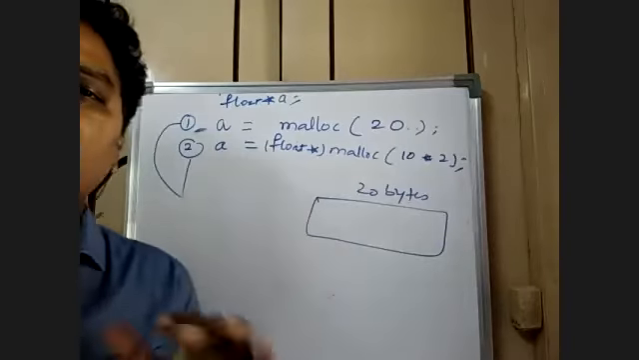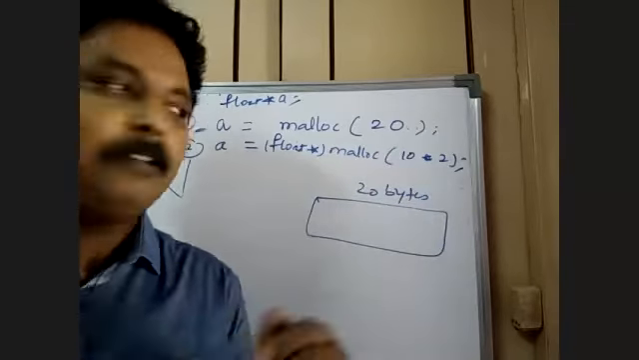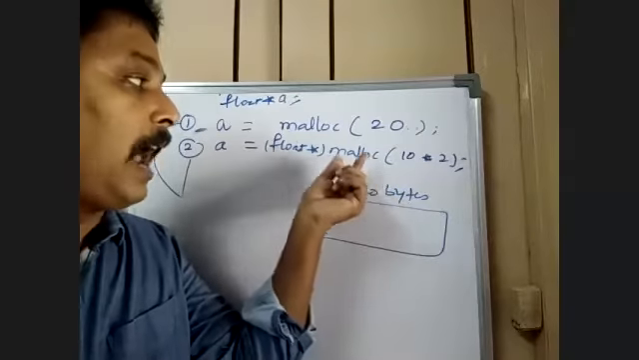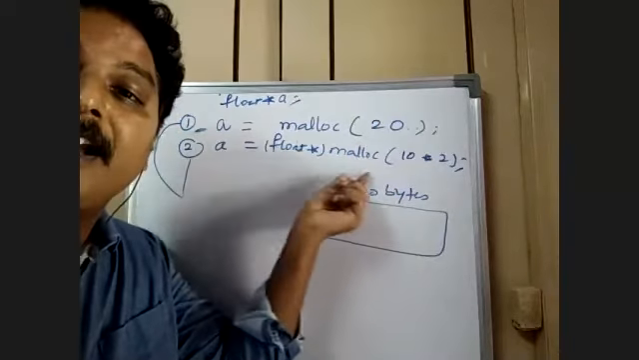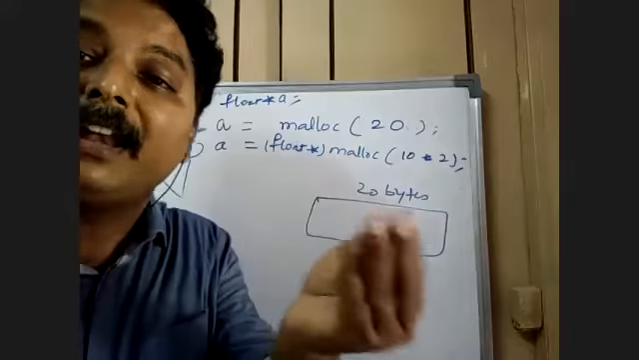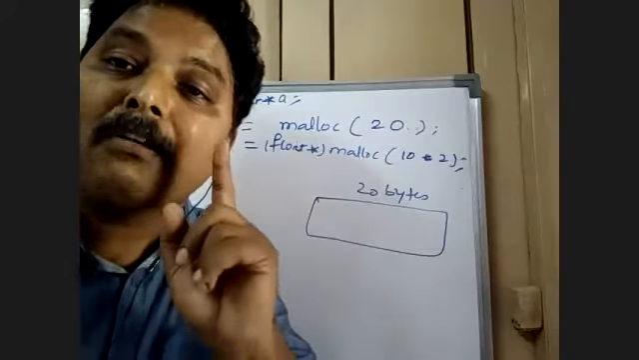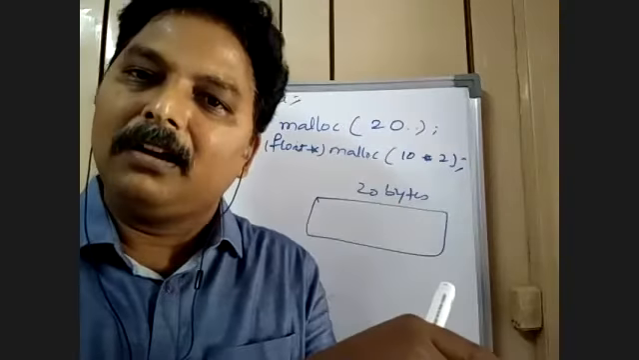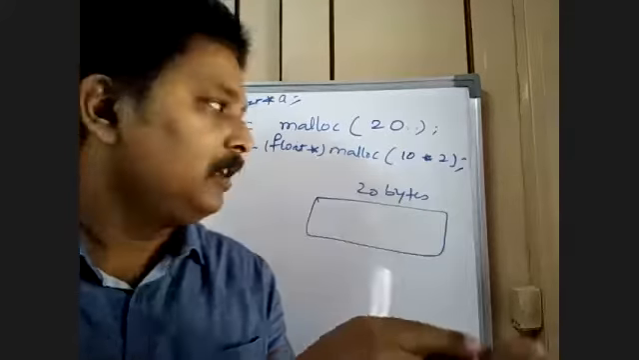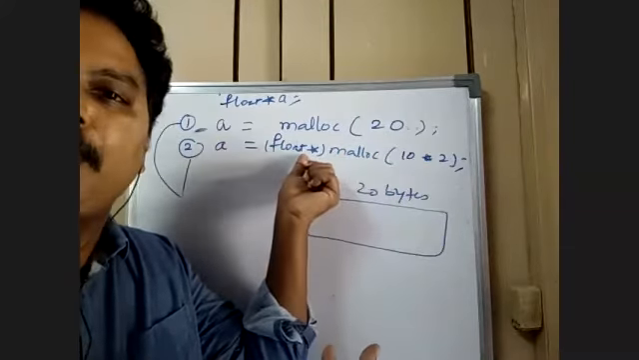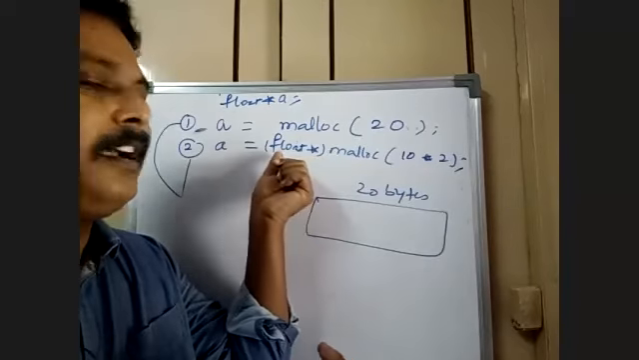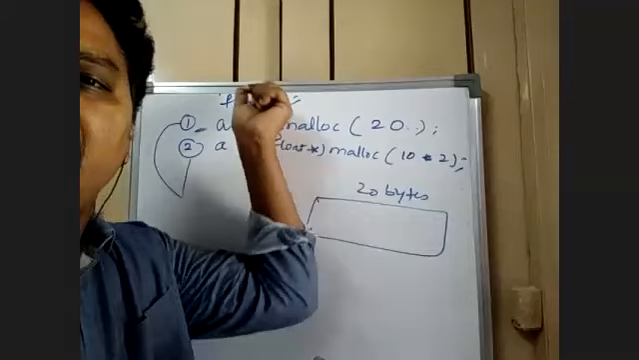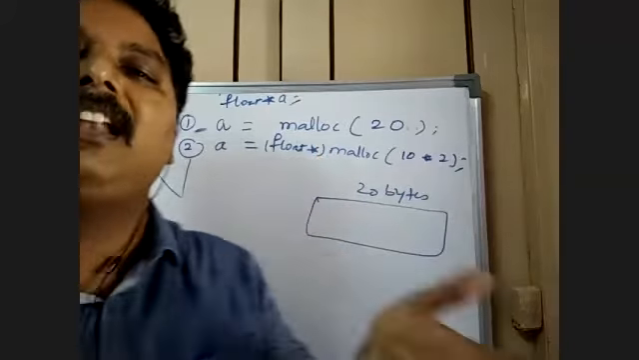So the memory is there, right? Absolutely. The star is meant for address. Malloc returns the address, not the value. Malloc is a function that returns the address of the memory. And the address means pointer, and that pointer is related to the type of the data. So float star or integer star or character star, that depends on your choice.